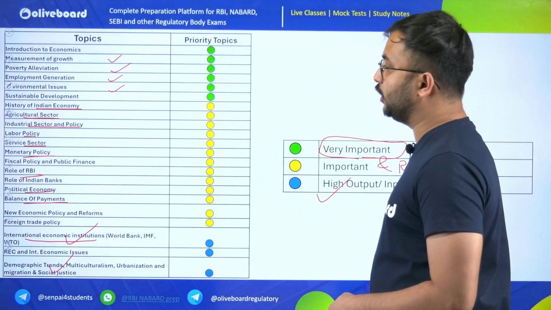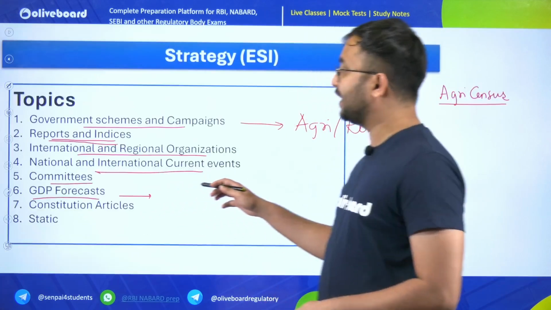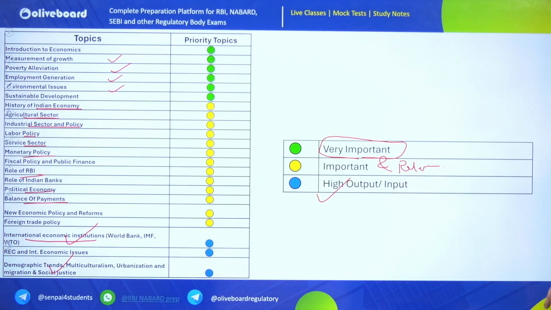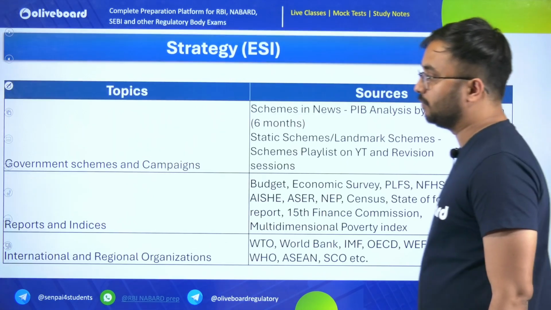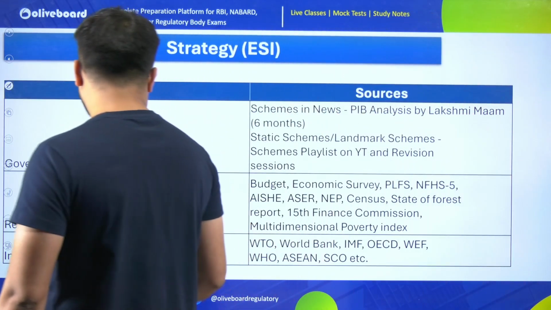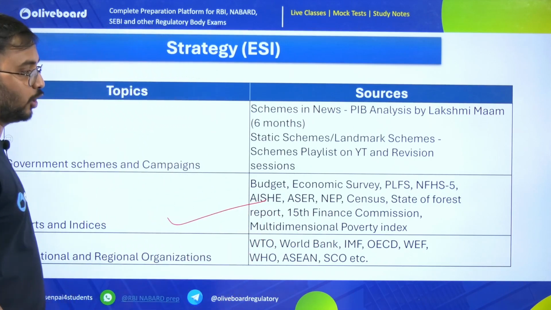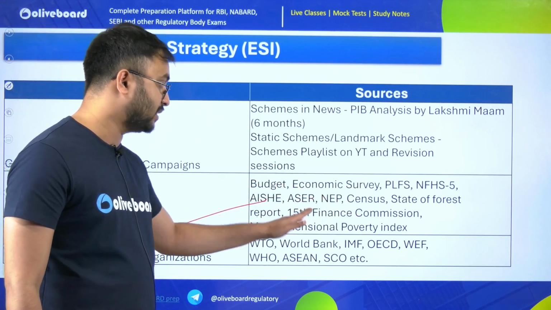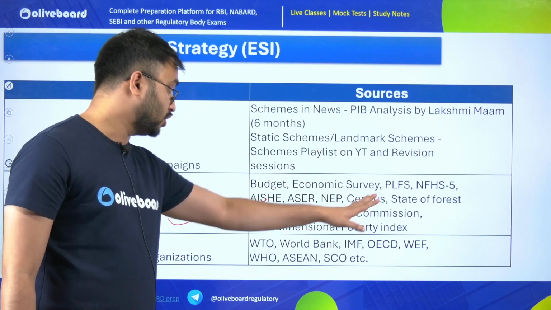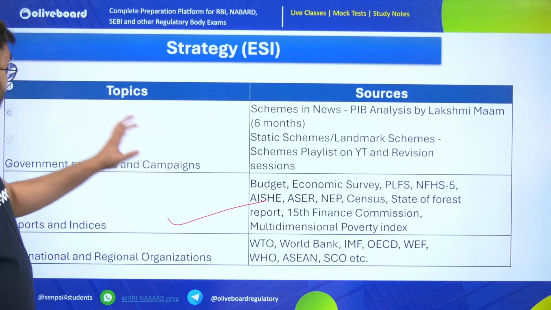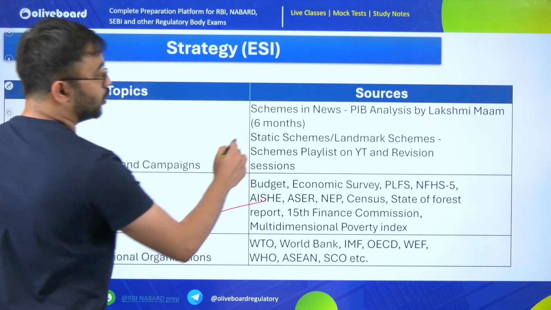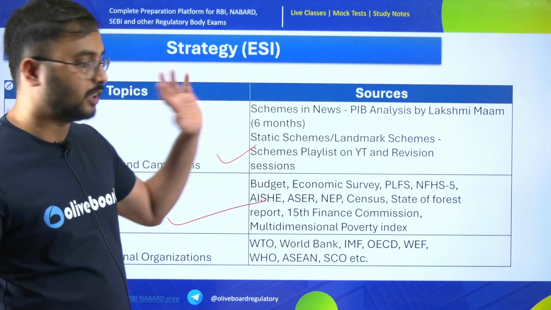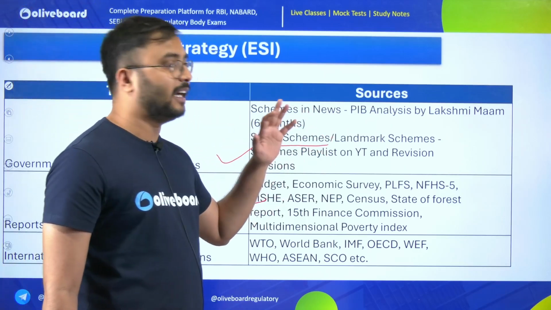The static part which I already showed you here, make sure that you prioritize the static part well based on importance, relevance, and of course the benefit you are getting when you are completing that topic. Overall strategy for reports and indices, just stick to budget, economic survey, PLFS, NFHS 5 survey, Aisha survey, SR survey, NEP, census, state of forest report, 15th Finance Commission. Even stick to government schemes and campaigns. So you can do PIB analysis as Lakshmi ma'am does. Last 6 to 8 months PIB is already there on the channel. Complete it. Static schemes and landmark schemes are there.